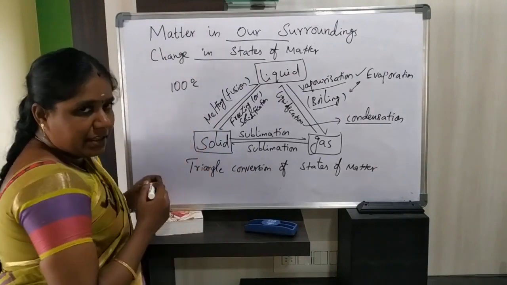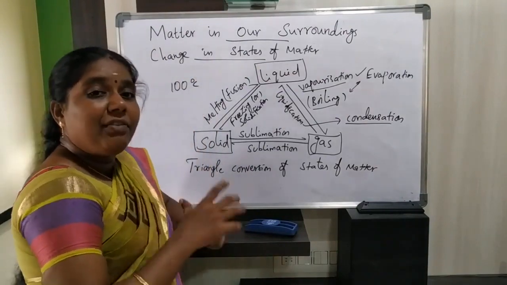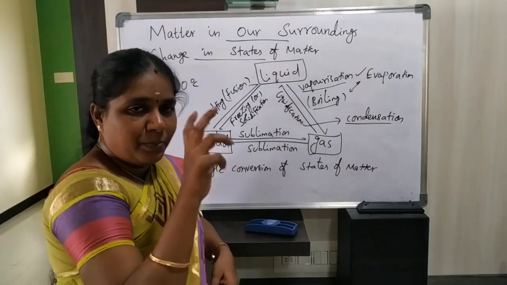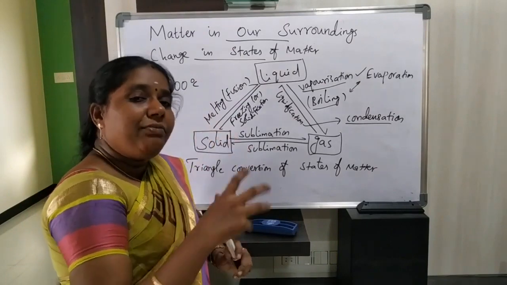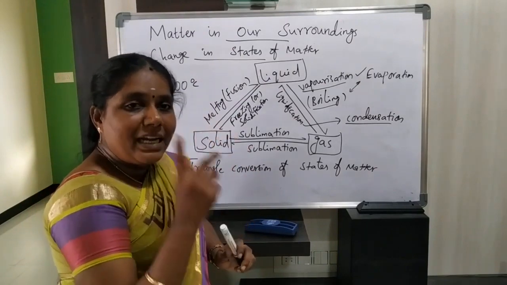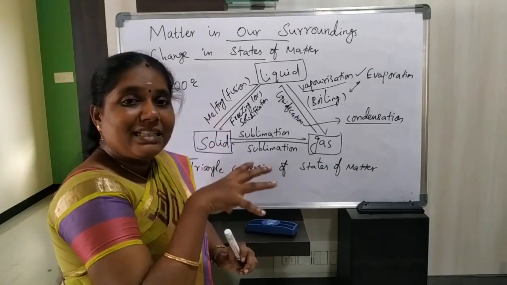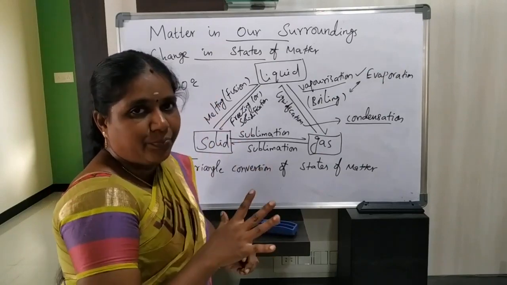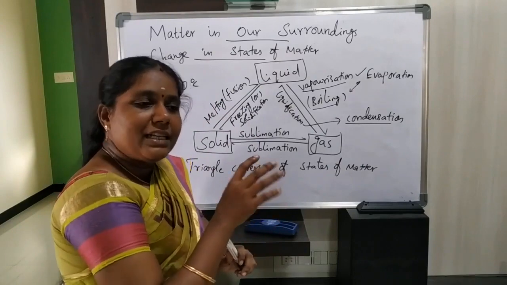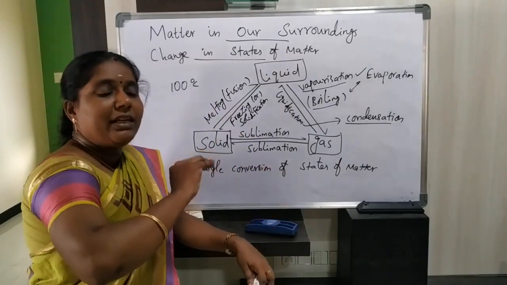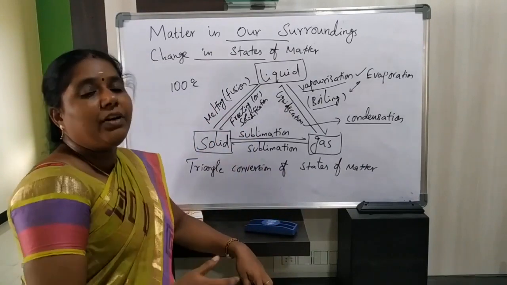You know very well the boiling point of water: 100 degrees Celsius. Suppose we take a beaker of water and boil it; that water will boil only when it reaches 100 degrees Celsius. After 100 degrees Celsius, there is no change in temperature for some time.